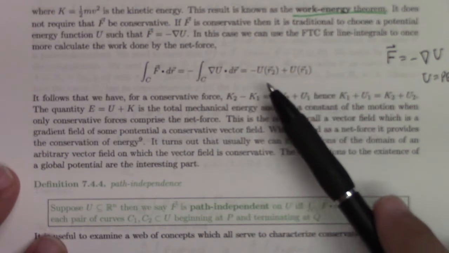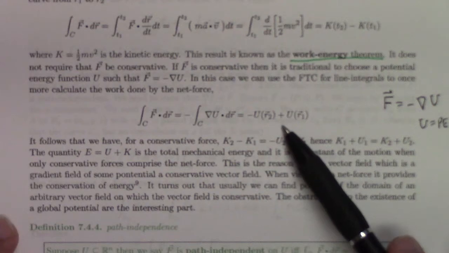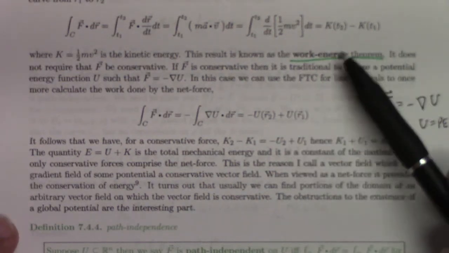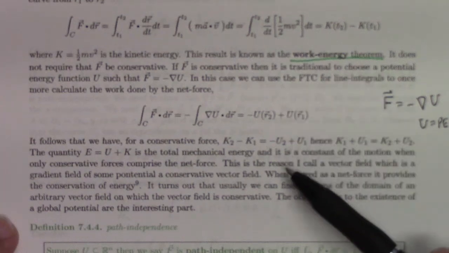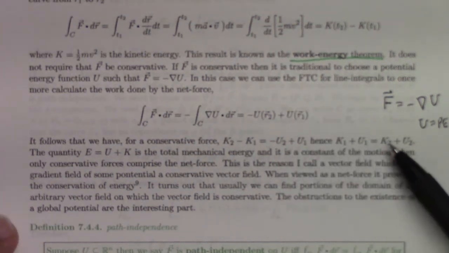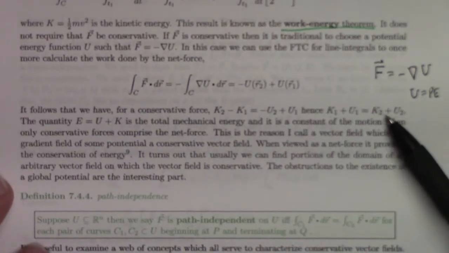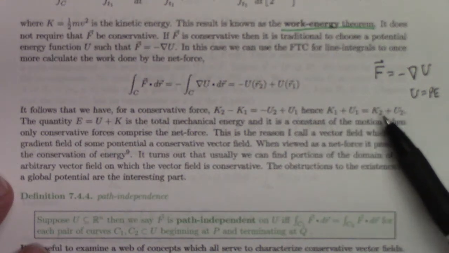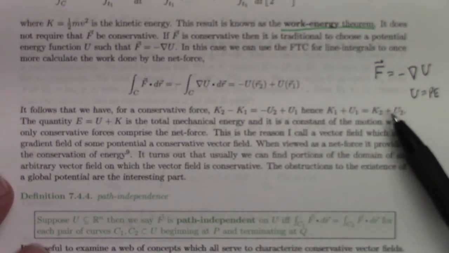And so if the net force is conservative, then this should be equal to that. If you bring all the two things together and all the one things together, you get that k1 plus u1 is equal to k2 plus u2 if you put that minus in. So putting that minus in is what makes the energy, which is k plus u, be the same before and after the process.